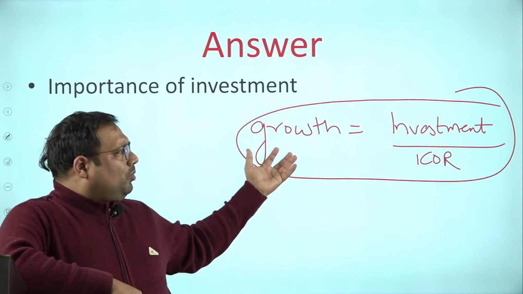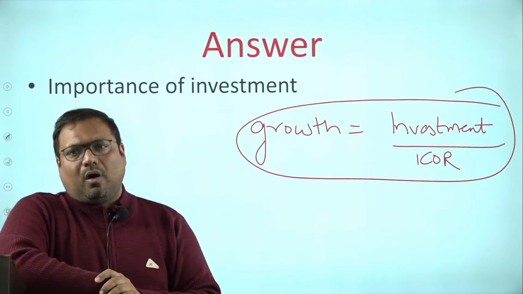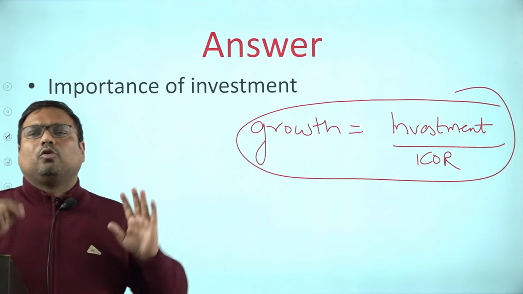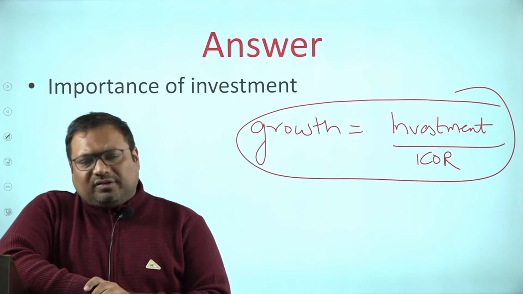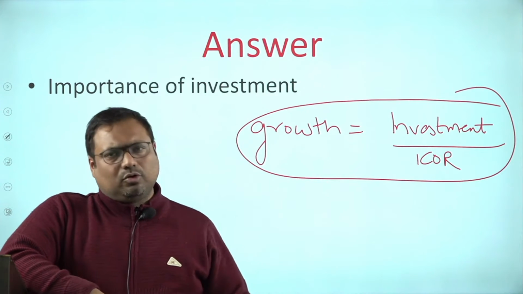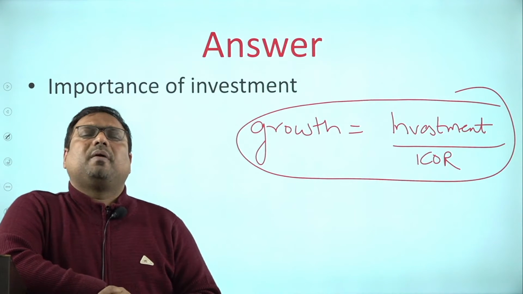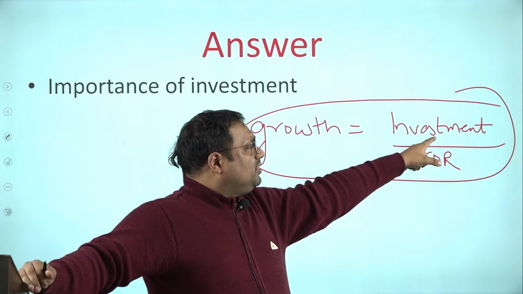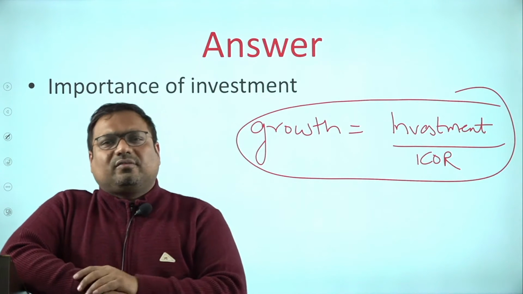Okay. So the Harrod-Domar model is not optional. Even in GS you should know the Harrod-Domar model. You can refer to that model, or even if you do not refer to it, if you just mention that growth has a direct and proportional impact with investment, then also it is enough. If you do not want to mention the equation, it's okay. But if you write Harrod-Domar, fine. If you write this equation, good. So investment has a positive impact on economic growth. If everything is the same, just if we increase the investment anywhere, it leads to more growth. So investment itself leads to growth.